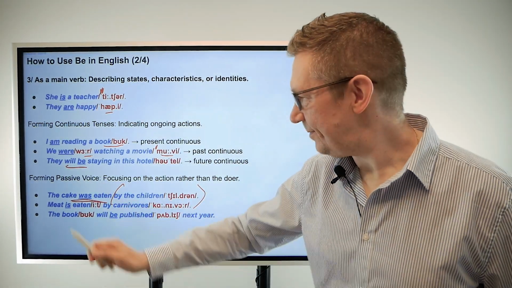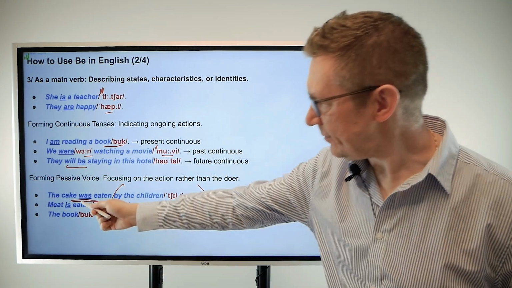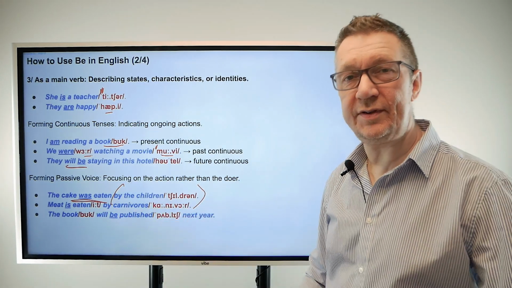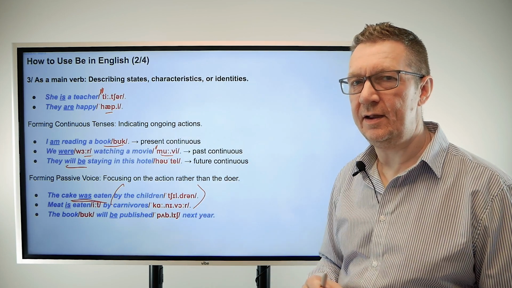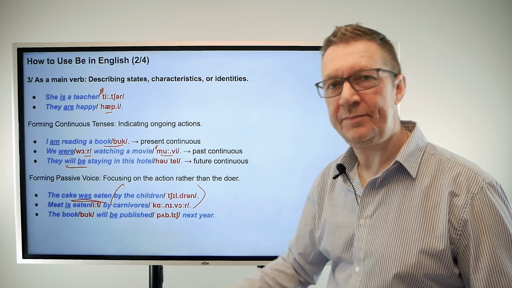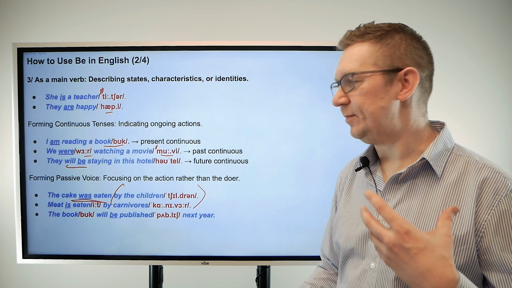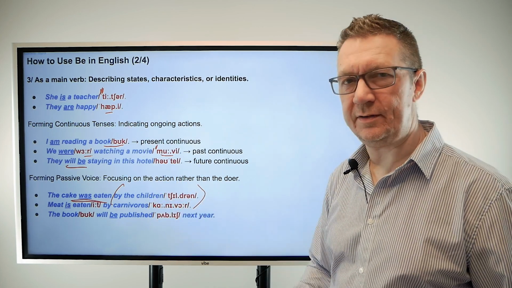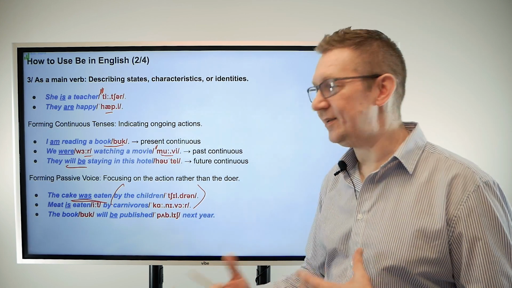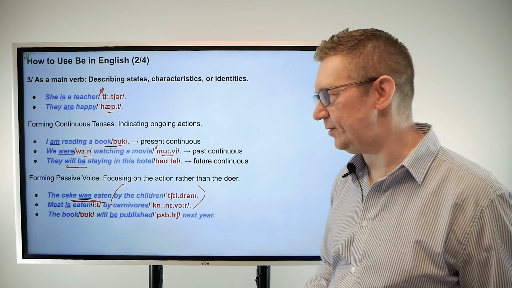The cake was eaten, and then we have what I would say would be additional information, by the children. It's not as important as this bit, the cake being eaten, okay? The next sentence, meat is eaten by carnivores. Now in this sense, again, this part is important, meat is eaten. By carnivores is kind of important in this sentence, but it's more factual because we don't say carnivores eat meat, because actually this is a little bit more formal in its sense. So when it's formal, when it's more factual, you'll find the passive voice, because it gives you a more formal and factual feel to the sentence.